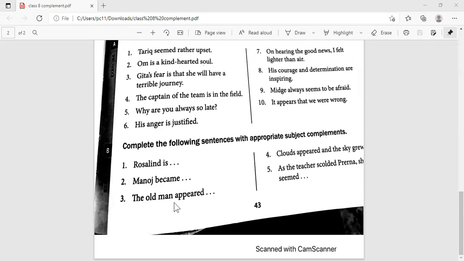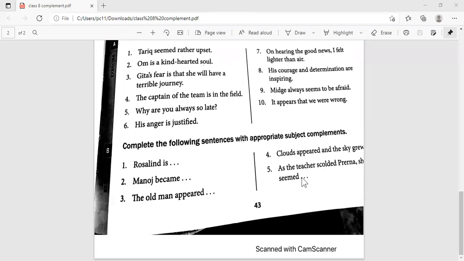The old man appeared what? To be asleep, to be healthy. Anything it could be, right? Did you write something? Can I hear what you're writing? Yes, the old man appeared tired, or the old man appeared to be tired, isn't it? Right. Clouds appeared and the sky grew dark. Yes, the sky grew dark.